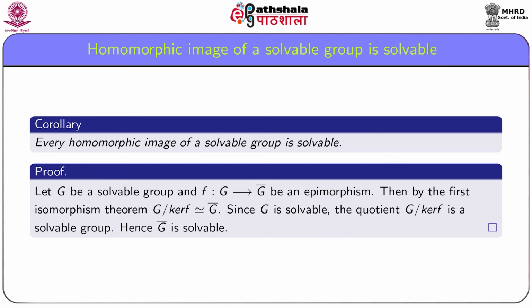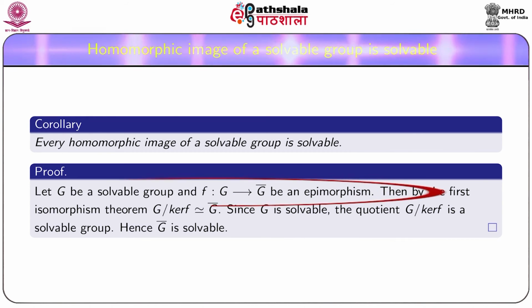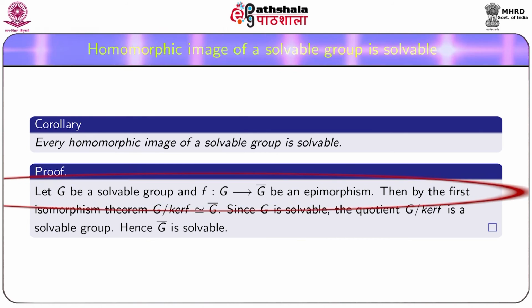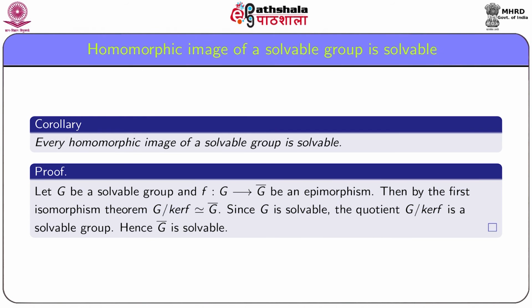As an immediate consequence of this result, we prove that every homomorphic image of a solvable group is solvable. Let G be a solvable group and f from G into G bar be an epimorphism.